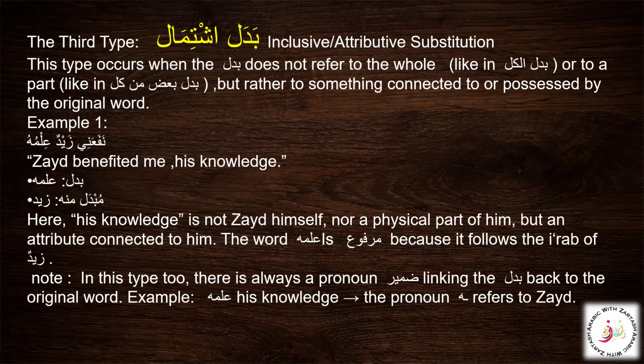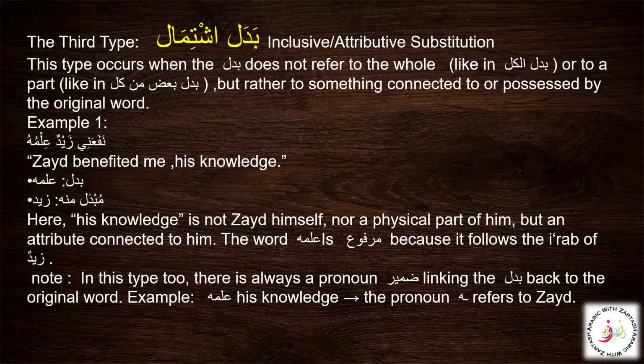Then we have the next type, and that is badal ishtimal. We have this third type, and we can say this is the inclusive or attributive substitution. And also this is when an attribute of, or something connected to, the substitute is mentioned. And here in the example we can see nafa'ani zaidun ilmuhu. Zaid benefited me, his knowledge. So here the badal is ilmuhu and the mubdal minhu is Zaid. So his knowledge is marfu because it is going to follow the irab of Zaidun.